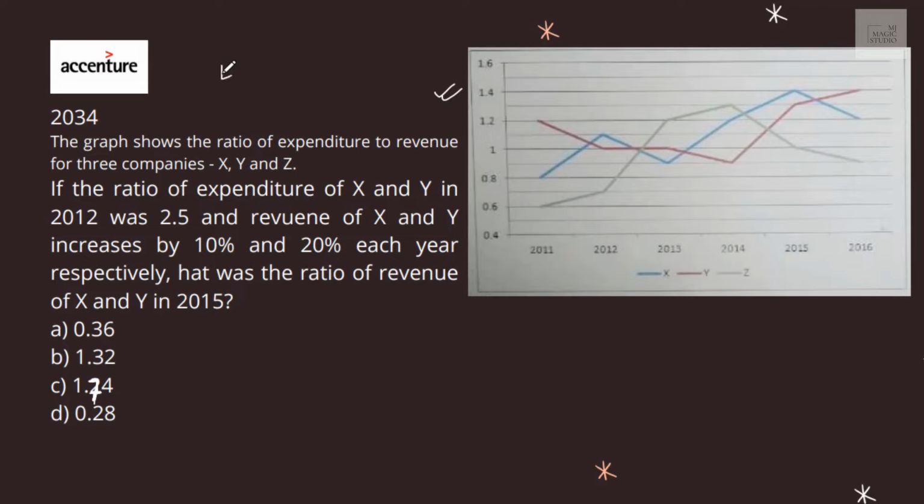Again the same set of information of expenses by revenue. If the ratio of expenditure of X and Y in 2012 was 2.5, so if Y was 1, X was 2.5.